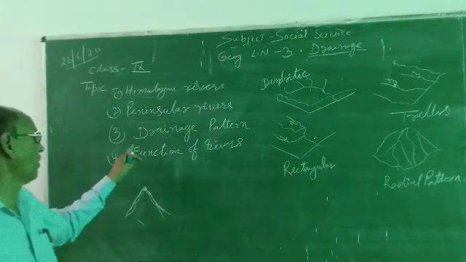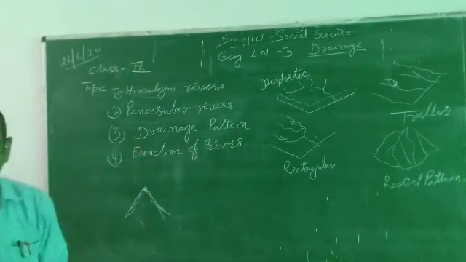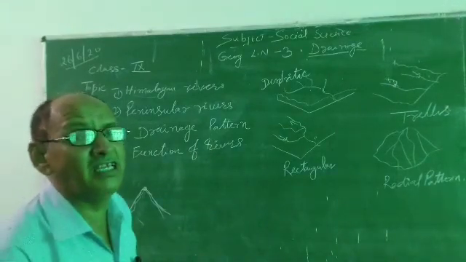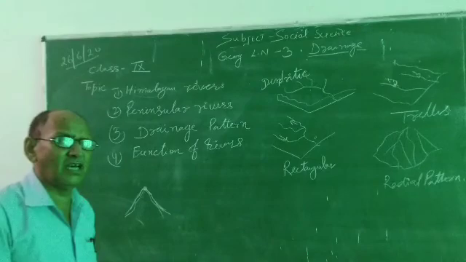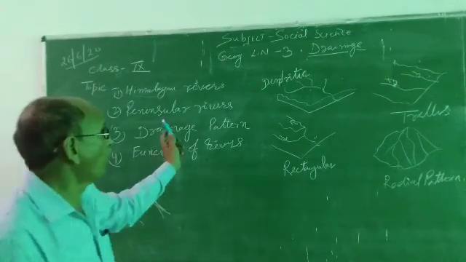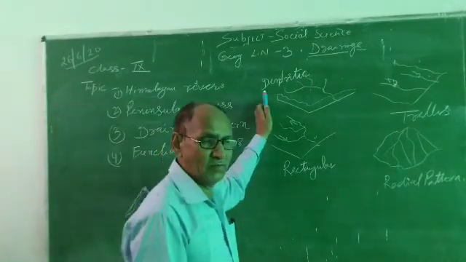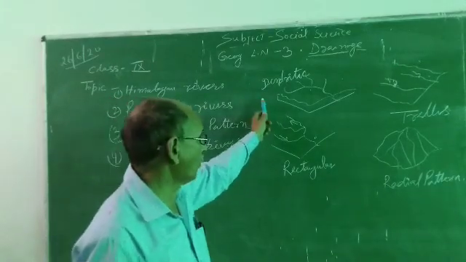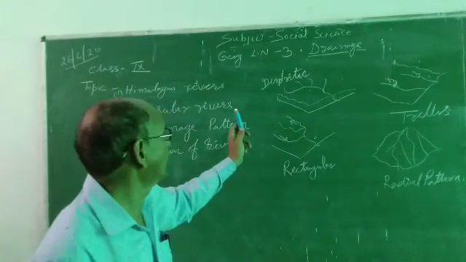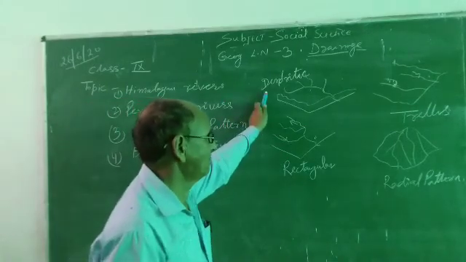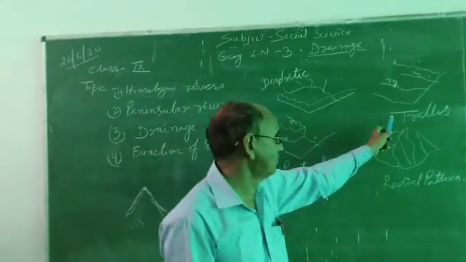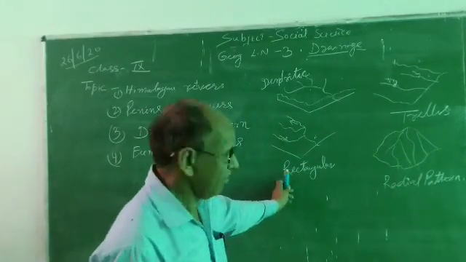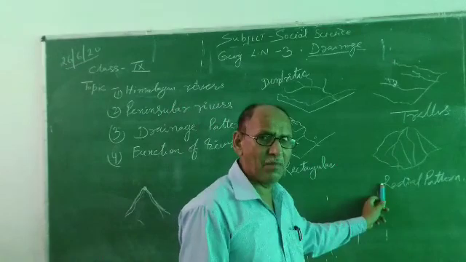So now another point: drainage pattern. It is most important. Rivers make different shapes and sizes in different regions. So there are 4 drainage patterns. All students, make these 4 diagrams in your notebook. First, dendritic pattern. Second, trellis pattern. Third, rectangular pattern. And fourth, radial pattern.